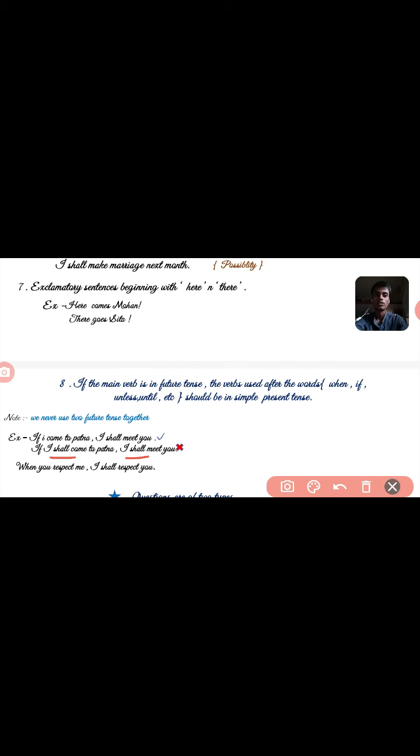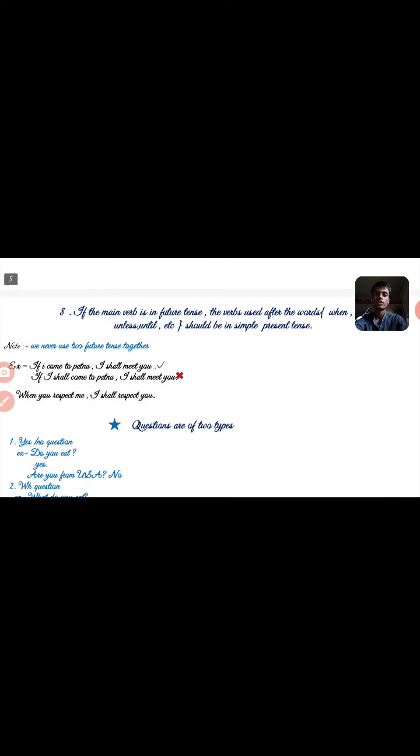Okay, so move on. "When you respect me, I shall respect you." When you respect me, I shall respect you. Okay, here you can see, these are all eight uses of simple present tense.